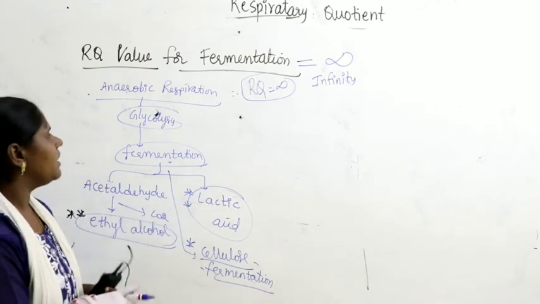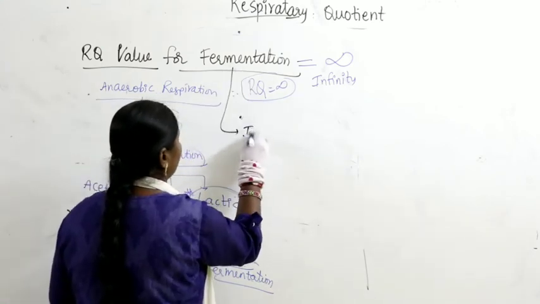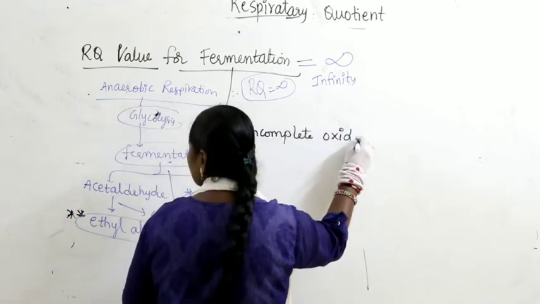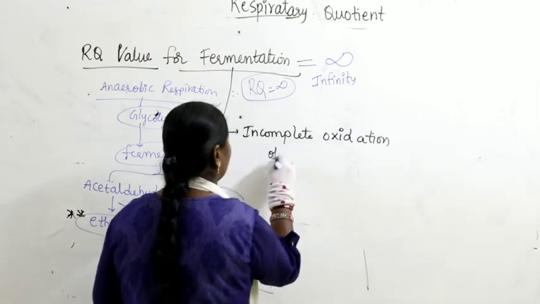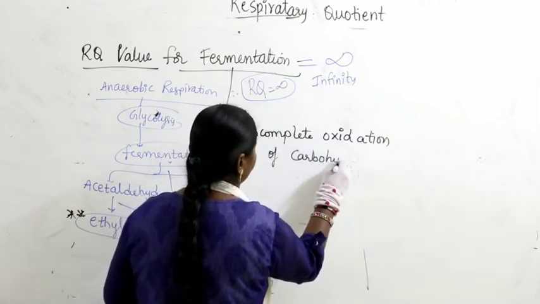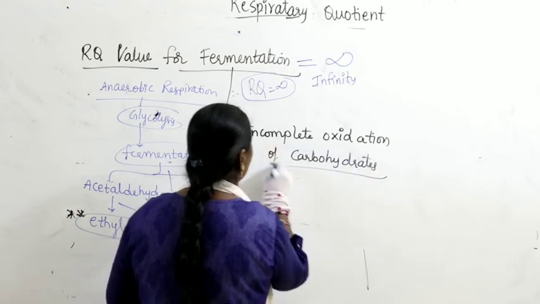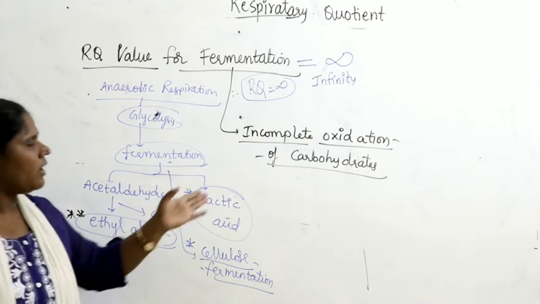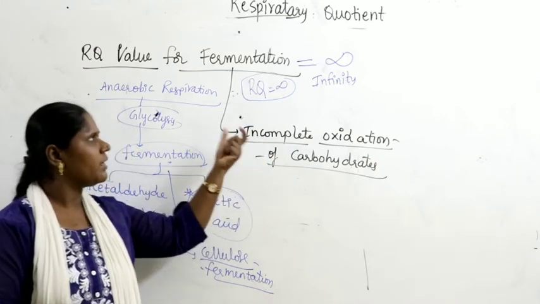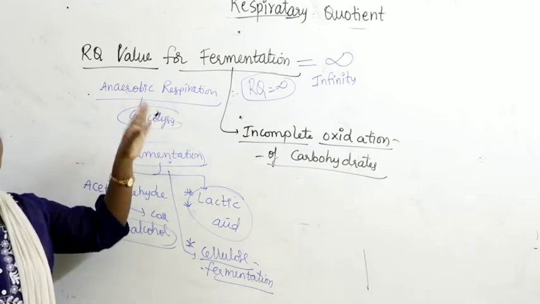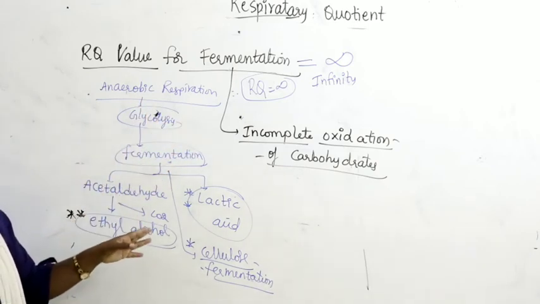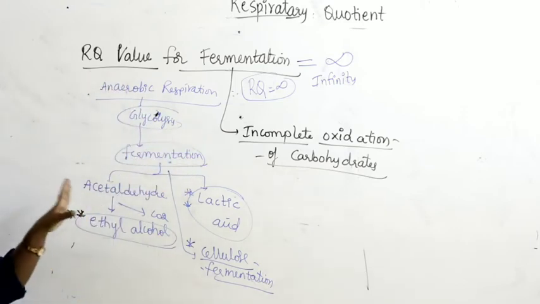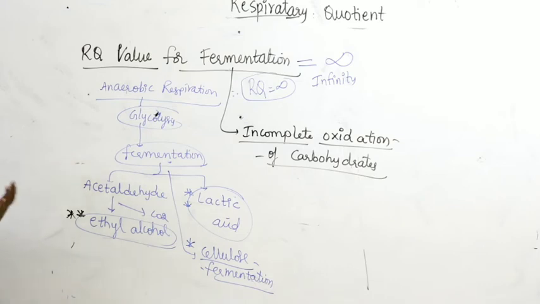Why? Because the main reason is the incomplete oxidation of carbohydrates. Carbohydrates get broken down, but because of incomplete oxidation, there is no complete production of carbon dioxide. That is the reason we take the RQ value for fermentation as infinity.